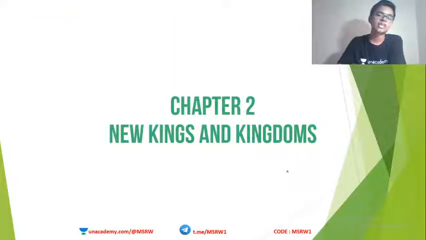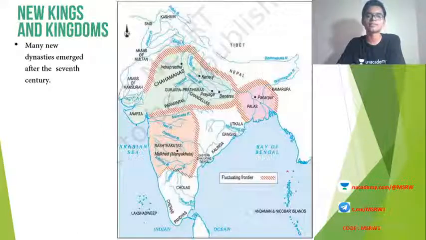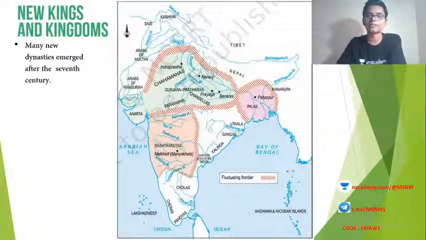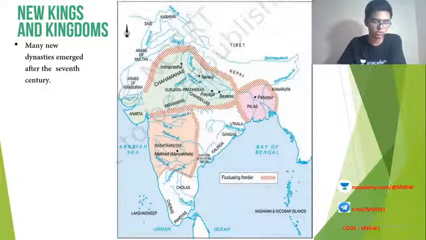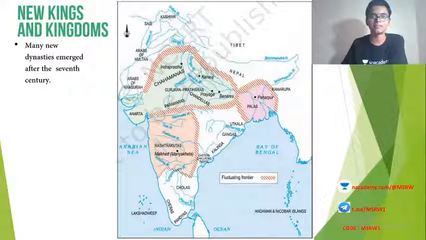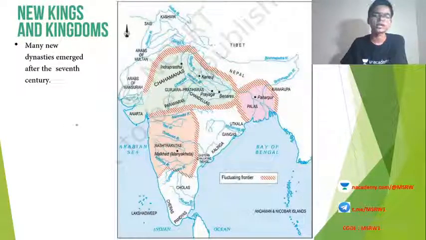Now we are moving to chapter 2, new kings and kingdoms. Before moving to chapter 2, let's look at the map here. Just try to identify the areas where the new rulers ruled. This is very important. If you are studying history optional, it is very important that you are able to map all this in a map, because in history optional paper 1,